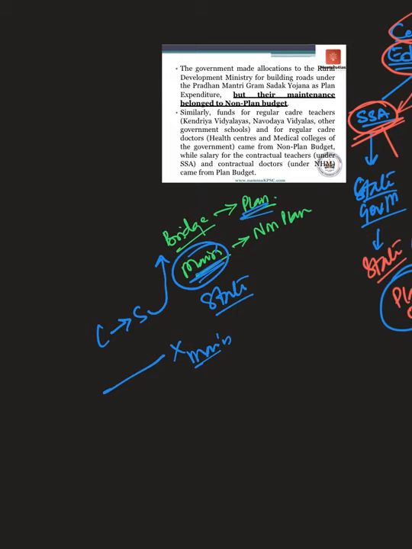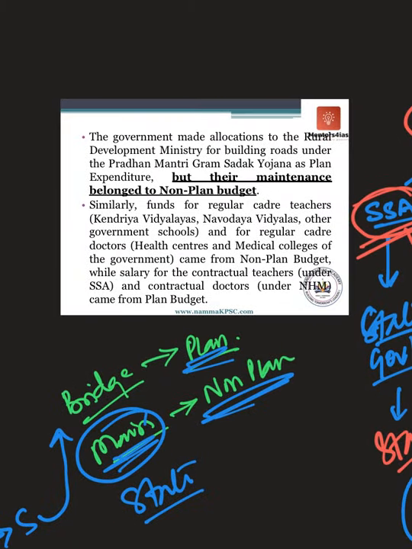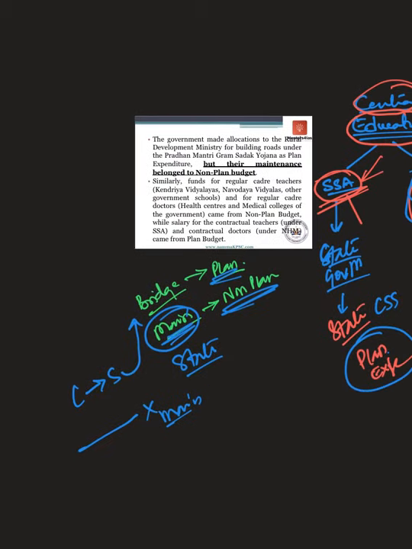Infrastructures are built, but they are not maintained because maintenance does not come under the planned expenditure, and the most important maintenance gets affected. So beautiful roads are built, and after 2-3 years potholes start appearing because they are not maintained, because maintenance comes under non-planned expenditure and was not given importance. So these are the problems that the government started to see in the bifurcation of planned and non-planned expenditures. Because of these problems, and because of the overall doing away with the concept of 5-year plans and the Planning Commission itself, the government did not have to worry about this kind of classification and changed all this planned and non-planned classification into simple revenue and capital expenditure.